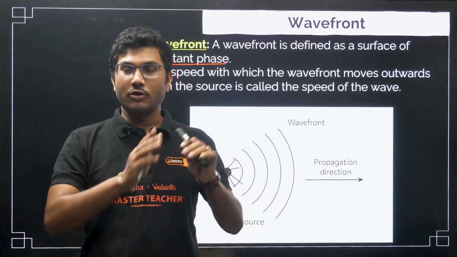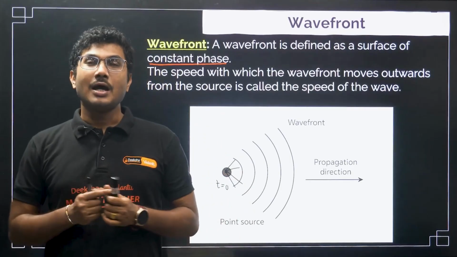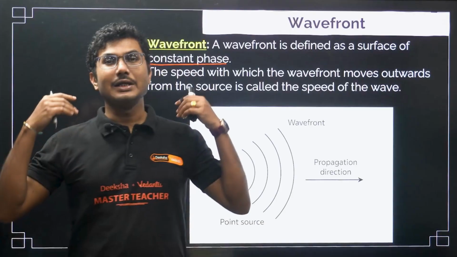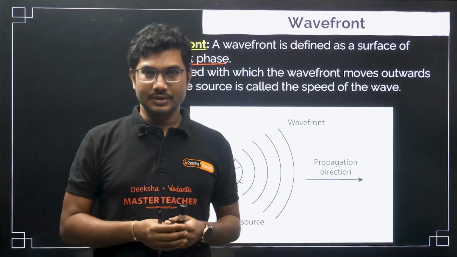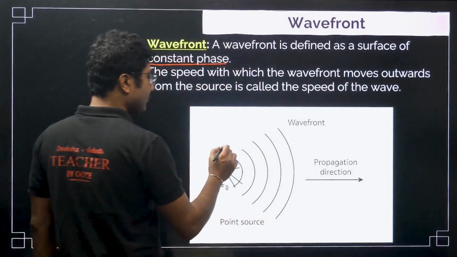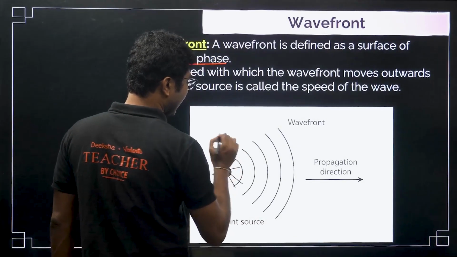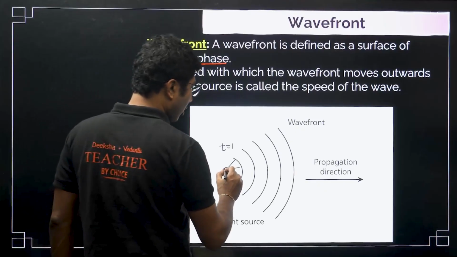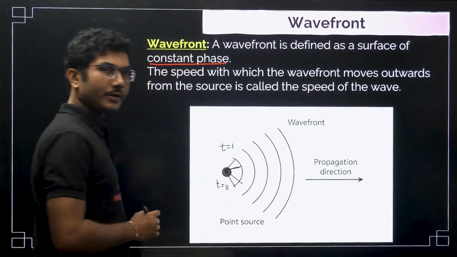All of you have been born on the same date. Then we will say that all the students who are watching have the same phase. Now, after t equal to 1 second, they all will reach some point. They all will reach the same point, right?